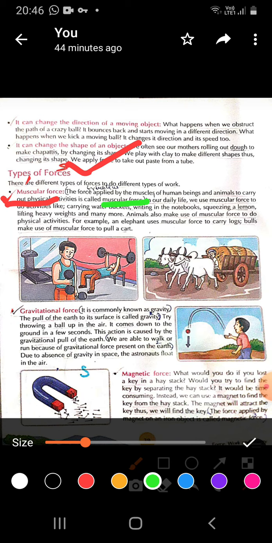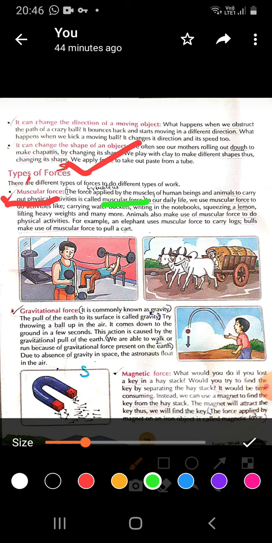For example, when we squeeze a lemon, the muscles of our hands are used. Whenever we are carrying water buckets or we are drawing water out of the well, what is happening? We are using our muscles. Work is being done by our hands, our arms.